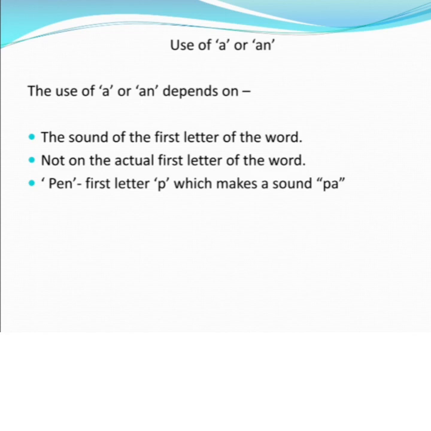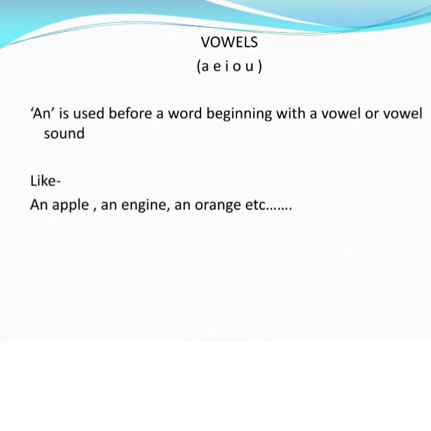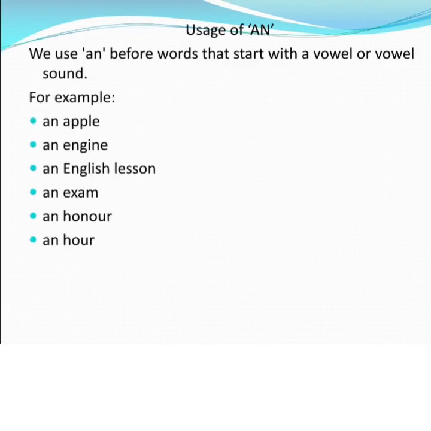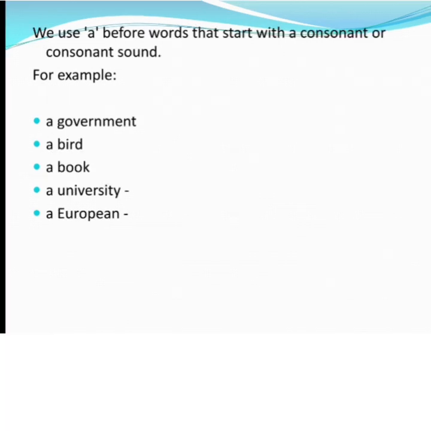And I think you all know what vowels are: a, e, i, o, u. For example, an apple, an engine, an English lesson, an honor, an R, etc. And we use a before words that start with a consonant or consonant sound. For example, a bird, a book, a government.